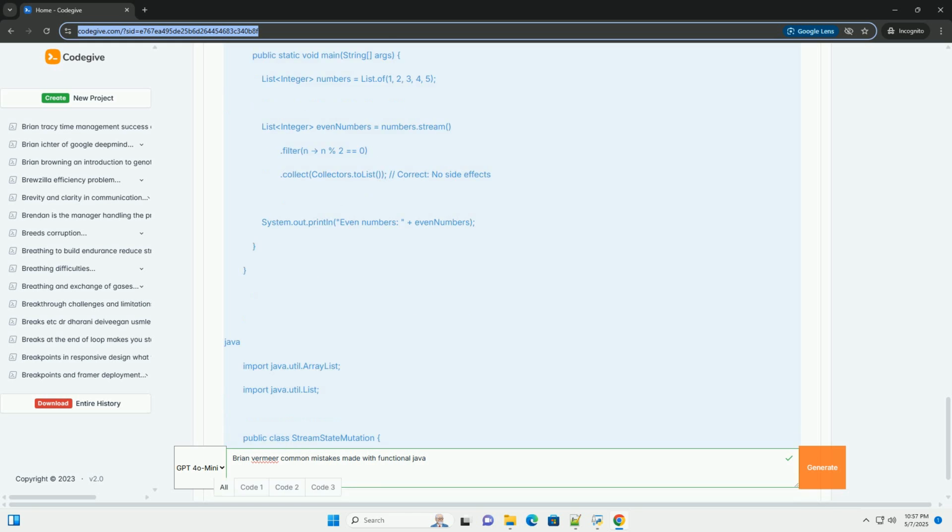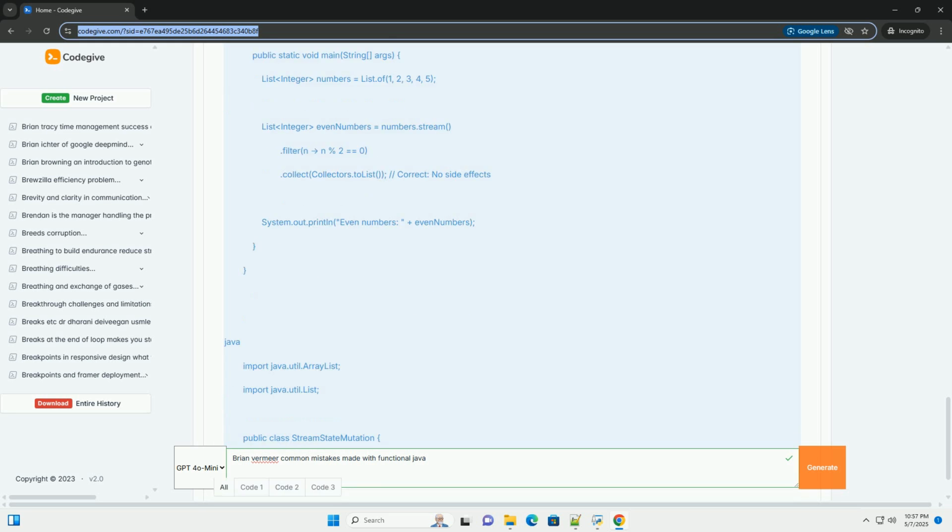Catch and wrap: catch exceptions within the mapping function and wrap them in a custom exception or an Optional if appropriate. Create a wrapper function: create a helper function that handles the exception and returns a result. Use libraries: consider using libraries like Vavr or Cyclops that provide more robust exception handling mechanisms for functional programming. Here's an example using a wrapper function and Optional.